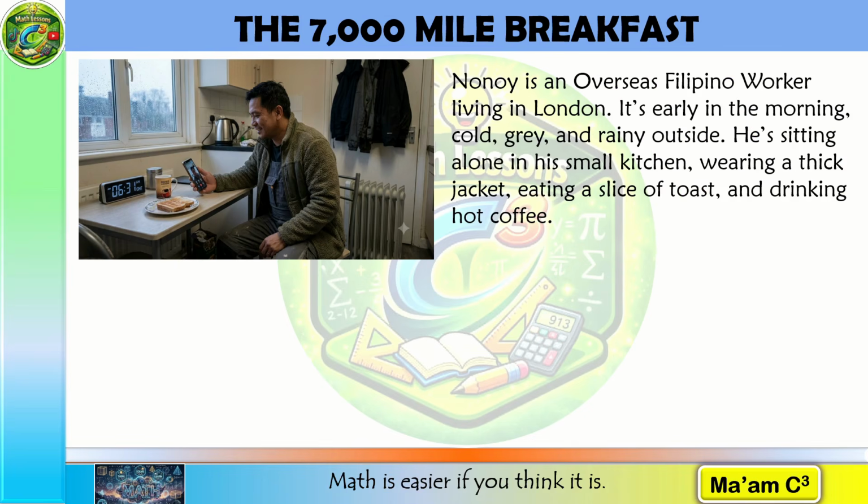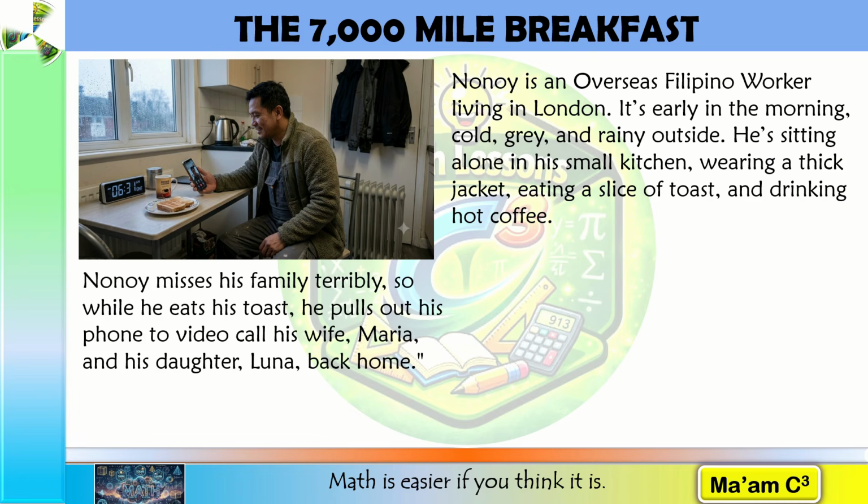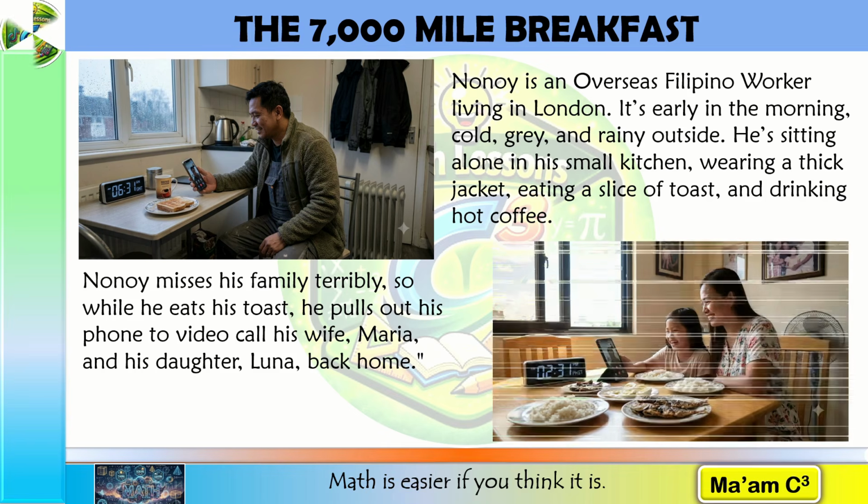Nonoy is an overseas Filipino worker living in London. It's early in the morning, cold, gray, and rainy outside. He's sitting alone in his small kitchen, wearing a thick jacket, eating a slice of toast, and drinking hot coffee. Nonoy misses his family terribly. So while he eats his toast, he pulls out his phone to call his wife Maria and daughter Luna back home. Nonoy says, "Good morning, my love."